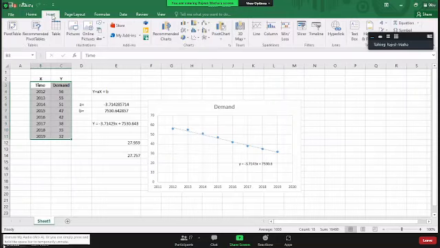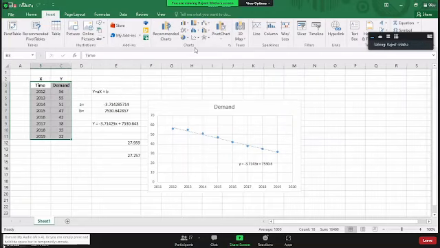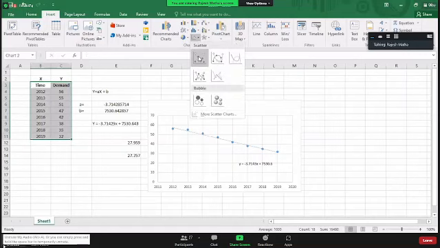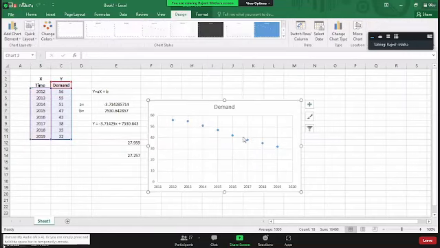Can you see the insert? Yes, sir. Go on. So in insert, go to the charts. I want to draw a scatter plot, so I'm selecting the insert scatter XY chart. I want the first one, only the dots. So I selected that, and I got this chart.